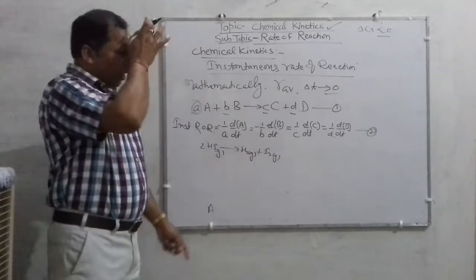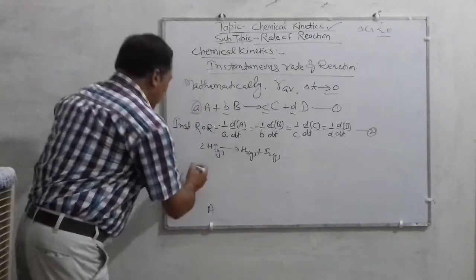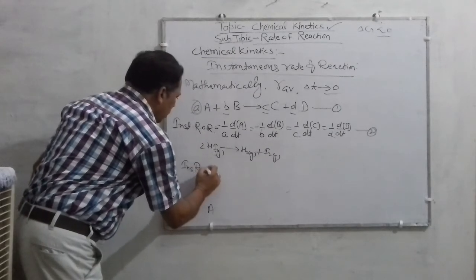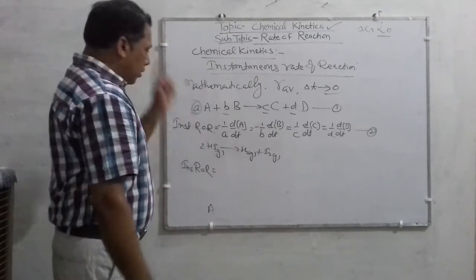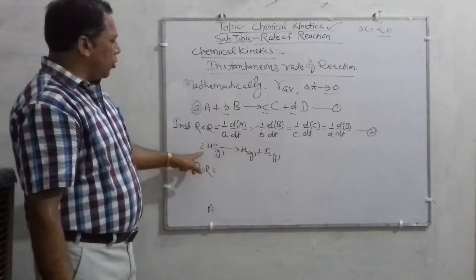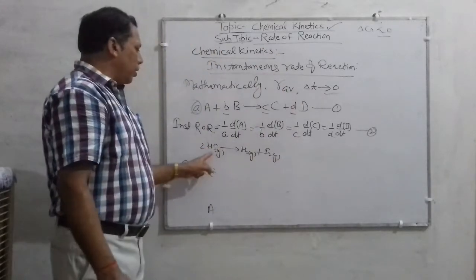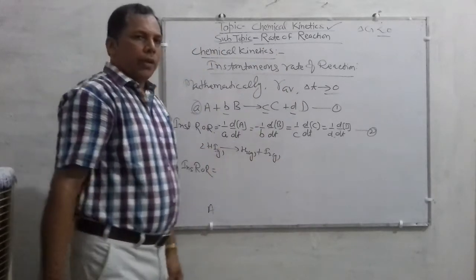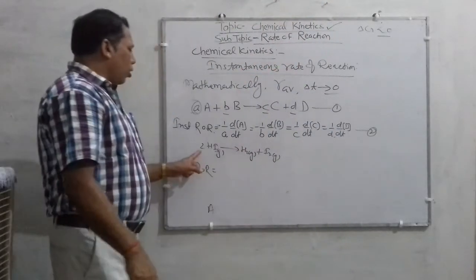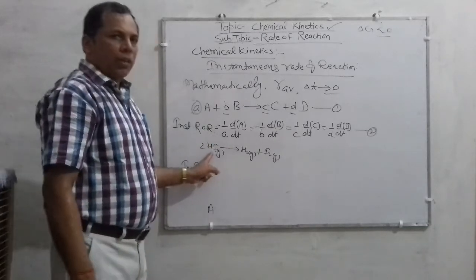Okay, suppose you have to write its instantaneous rate of reaction, so go in the same way. What will be the instantaneous rate of reaction of this very reaction? In the same way, on the reactant side there are 2 moles of HI, meaning the stoichiometric coefficient of HI is 2, so it will be written in the denominator with a minus sign, because this shows the decrease in the concentration of hydrogen iodide, HI.